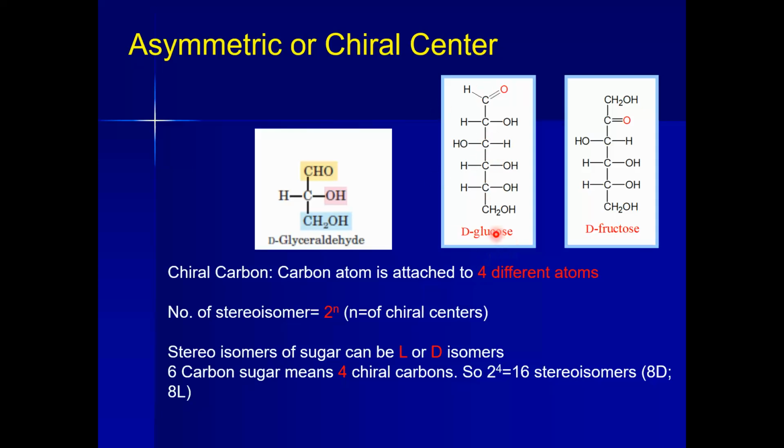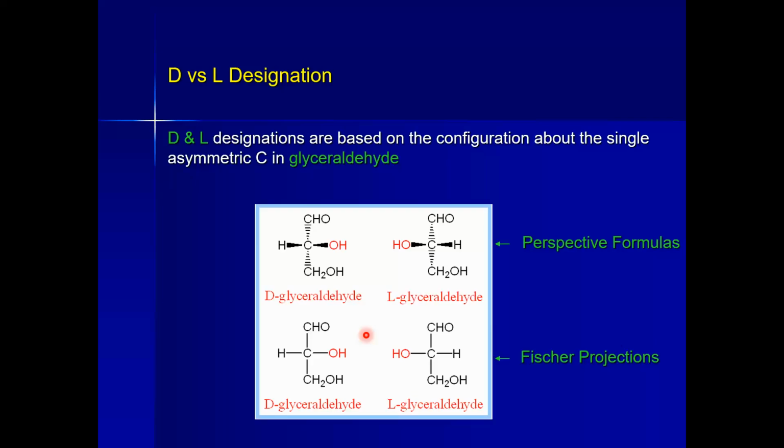So D-glucose, a simple carbohydrate and a hexose sugar, is a 6 carbon sugar. In the case of a 6 carbon sugar we have 4 chiral centers, so glucose would have 16 stereoisomers. 8 would be the D and 8 would be the L. This is how we calculate the chiral centers in a molecule.